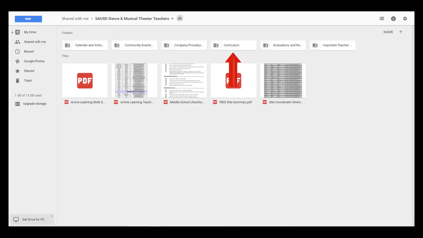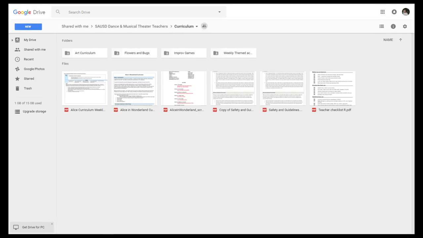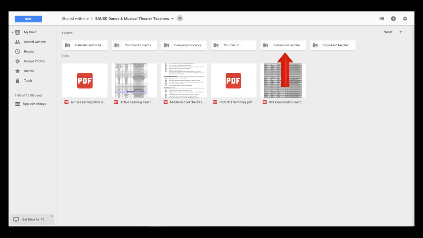Under the curriculum file, you will find all the information you need to run your class on a day-to-day basis. At every site, you should have a hard copy of the Active Learning curriculum, but here you can find all of it and its contents in digital form. Things like the weekly curriculum breakdowns, overarching curriculum ideas, the script, and much more.